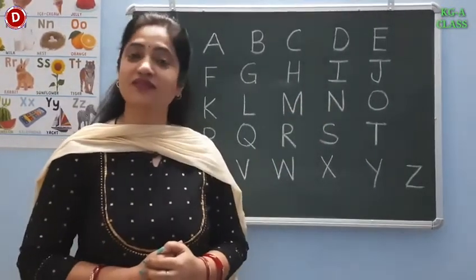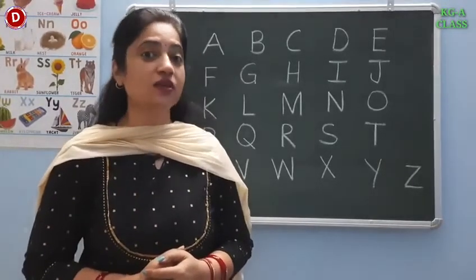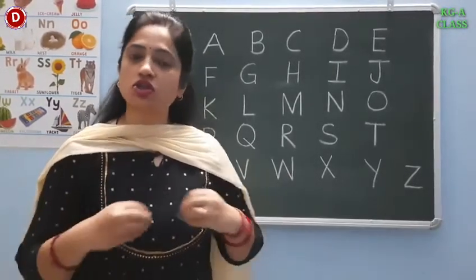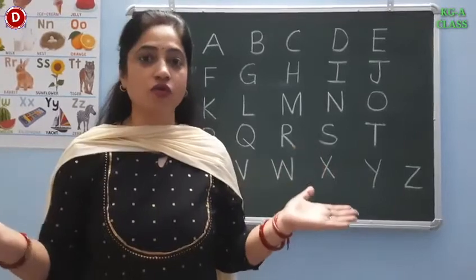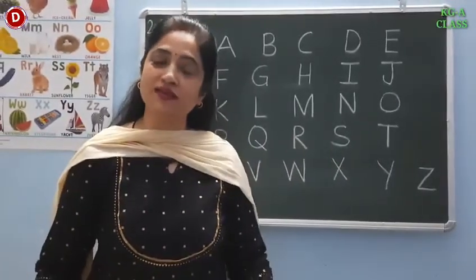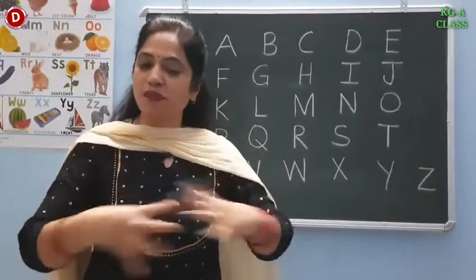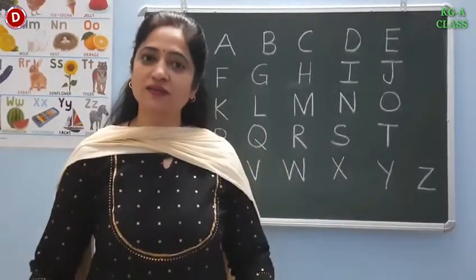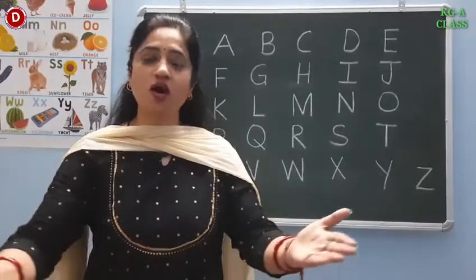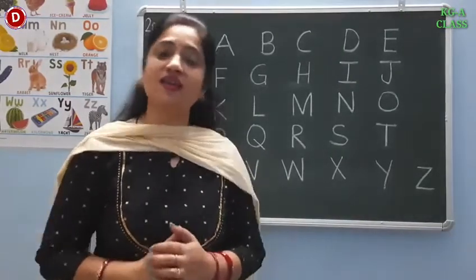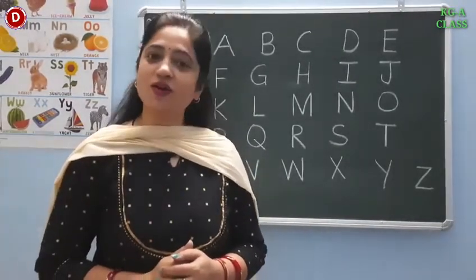Now children, I. You know, there's a mouse and her name is Inky. What she did? She spilled the ink and what happened? She got wet. Inky the mouse is my pet. She spilled the ink and got wet. The ink is all over the desk. Inky is wet. So I says E.